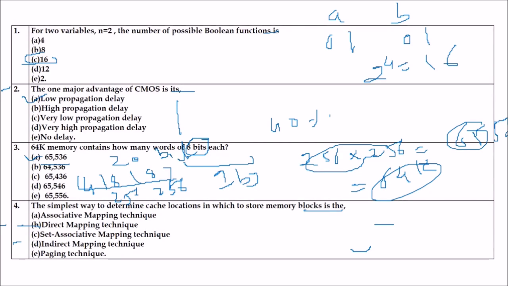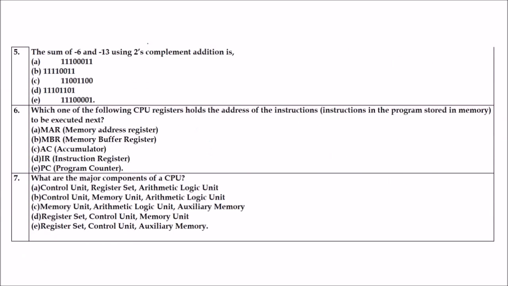Why? Because associative memories are expensive compared to random access memories because of the added logic associated with each cell. So therefore, the simplest way to determine cache locations in which to store memory blocks is the direct mapping technique, right? Next is, the sum of -6 and -13 using 2's complement addition is what?